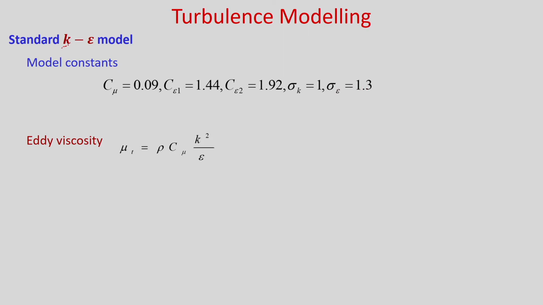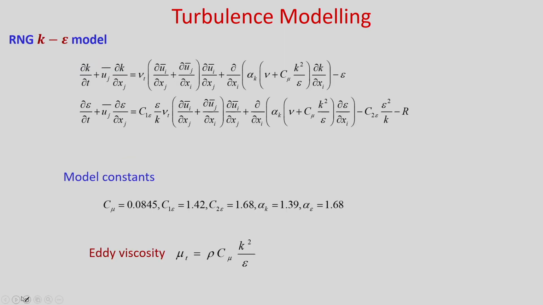Once you find the value of k and epsilon, then you will be able to calculate the eddy viscosity mu t as rho C mu k squared by epsilon, where C mu is this model constant. So, you can see that this K epsilon model has some advantages, as it is relatively simple to implement and it is a widely validated turbulence model. However, it has some disadvantages, like it gives poor prediction for swirling and rotating flows and flows with strong separation. So, there are some improved models like the RNG K epsilon model.